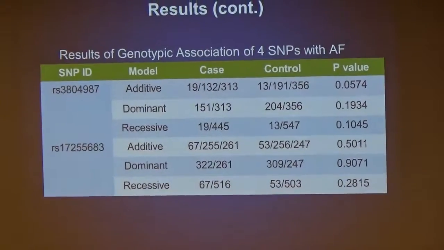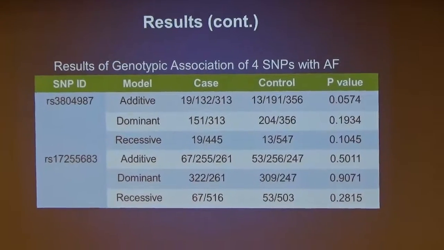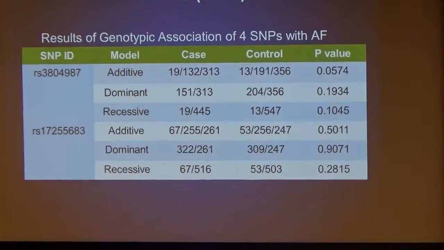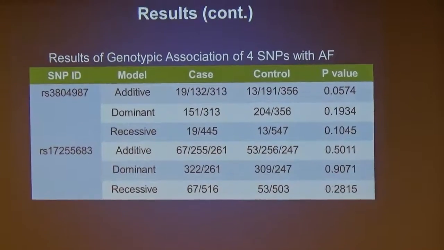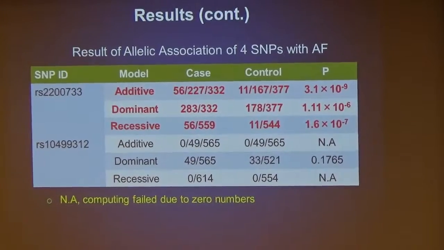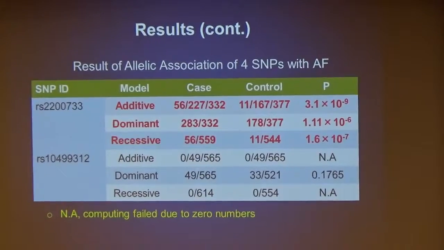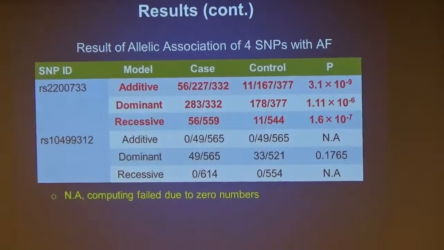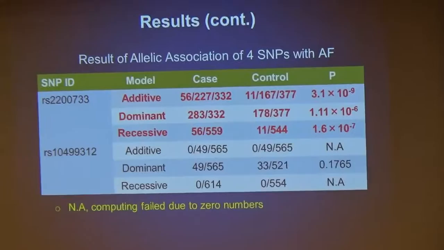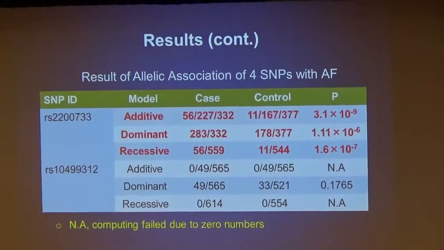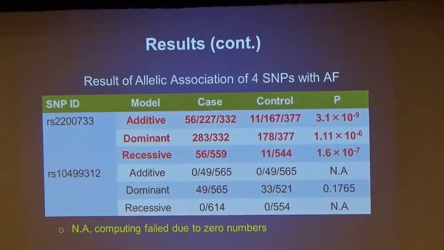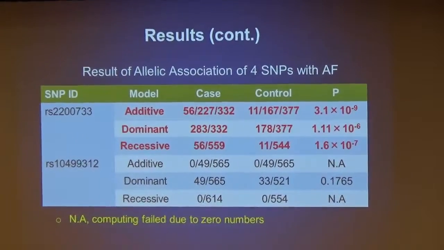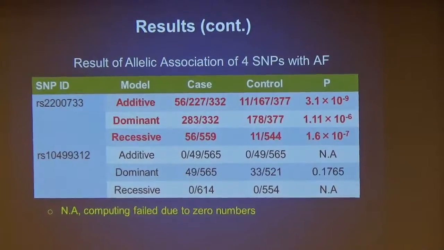This table shows the result of genotypic association of the four SNPs using the three tests: additive, common dominant, and common recessive. A significant p-value is smaller than 0.05, and of the four SNPs studied, RS2200733 once again showed statistically significant association to AF, with p-values of 3.1 times 10 to the negative 9, 1.11 times 10 to the negative 6, and 1.6 times 10 to the negative 7. All values considerably lower than 0.05.